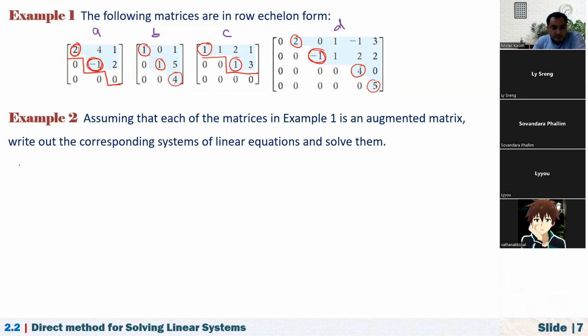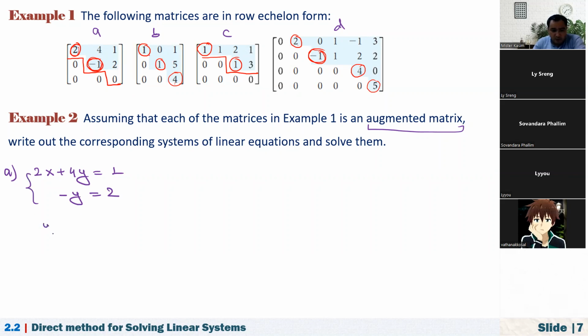So A, it says that assuming that each of the matrices in example 1 is an augmented matrix, right? Since it's an augmented matrix, the last column represents the constant terms. So the first one will be 2 times x plus 4 times y is equal to 1. And the second one, that is minus y, is equal to 2. And the third one is just 0, 0, 0. It is this system of equations.